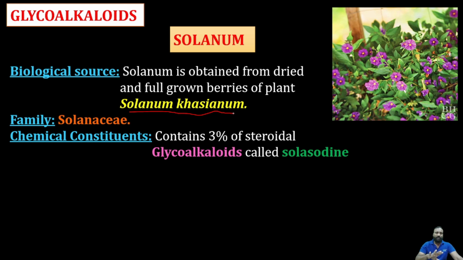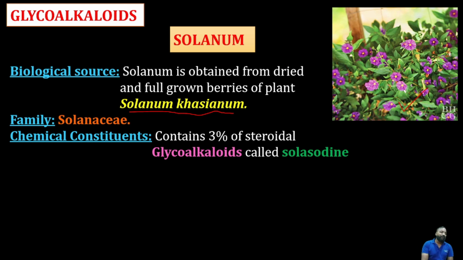If you want a glycoalkaloid, you should definitely refer to this plant called solanum, especially from the full grown berries. This plant consists of berries, so you should get those berries and extract from them by standard procedures, so that you will get a glycoalkaloid.